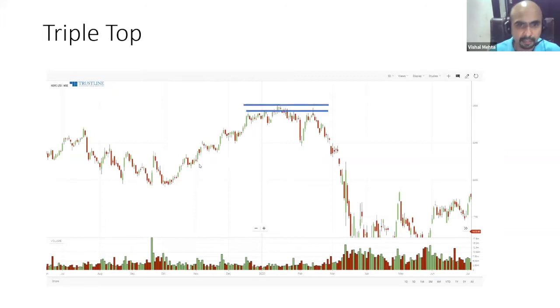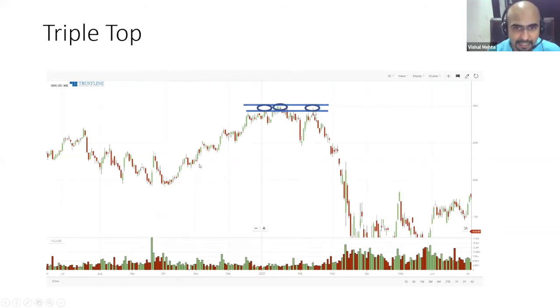Can you see over here? Prices reached, almost touched, again came back, again came here, again came down. Now, once it starts coming up, this is the time I will start observing what the candlestick patterns are, or whether any oscillators are giving me a sell signal. And that is a good area for me to start building my short position.